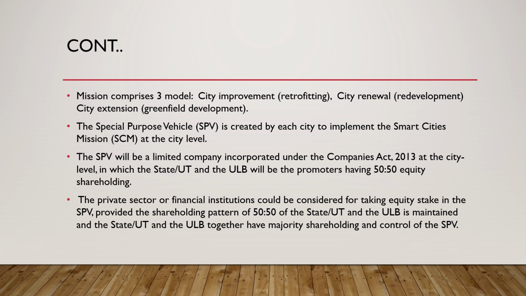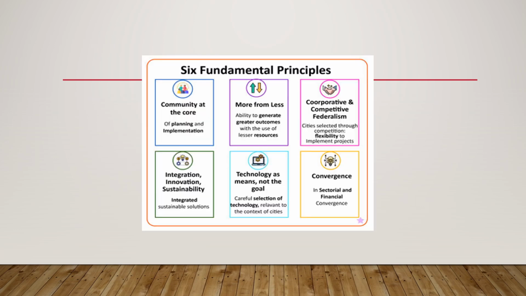Also, we can see from here that the private sector or financial institutions could be considered for taking an equity stake in the special purpose vehicle, provided the shareholding pattern of 50-50 between the state or UT and the ULB is maintained, and the state or UT and the ULB together have majority shareholding and control of the special purpose vehicle. There are six fundamental principles, which are community at the core of planning and implementation.